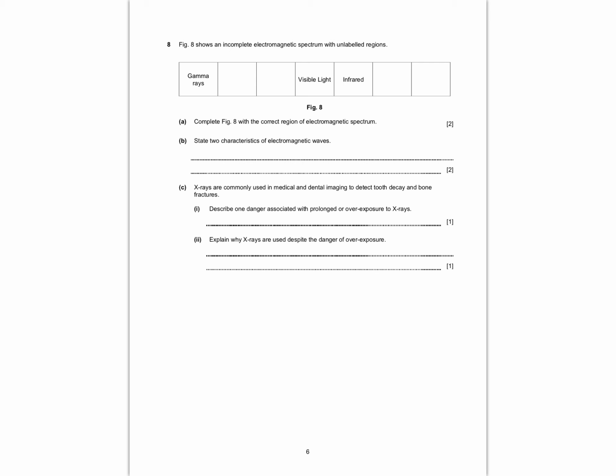Question 8 is a typical EM spectrum question where you are able to list out the entire EM spectrum in the correct order. So gamma, this would be X-ray, this would be ultraviolet, visible light, infrared, this would be microwaves, and this would be radio waves. Our marking point is as such. If you get all 4 correct, you get your 2 marks. If you only get 2 correct, we give you that 1 mark, right? So it's either you get 2 right or you get all right.